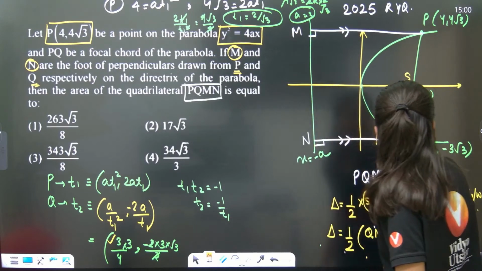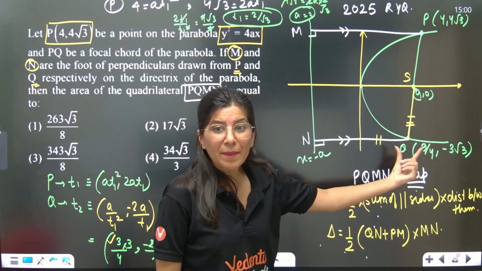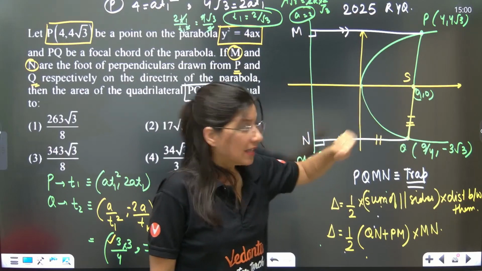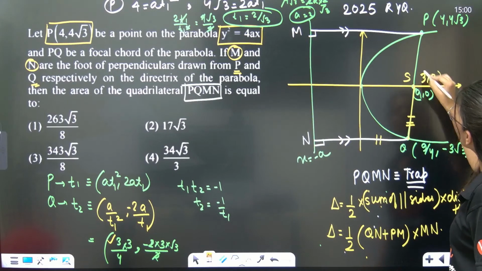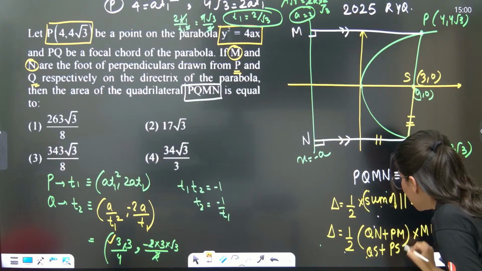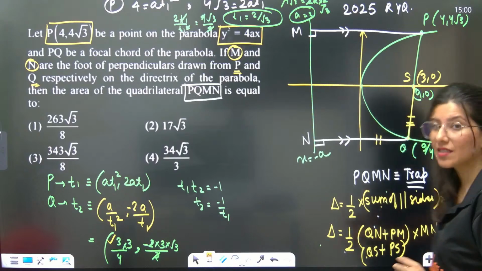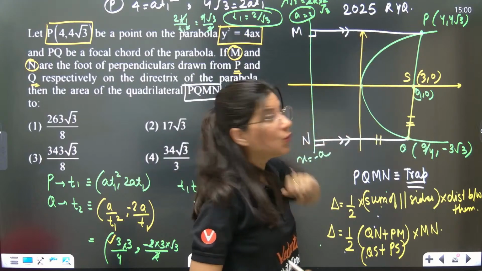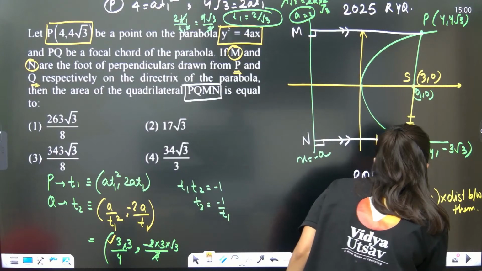This is the basic definition of a parabola, that the distance of any point on the parabola from the directrix is equal to its distance from the focus. The focus is (3, 0). So QN is nothing but QS, and PM is nothing but PS. So we are looking for QS plus PS, which is PQ, into MN.